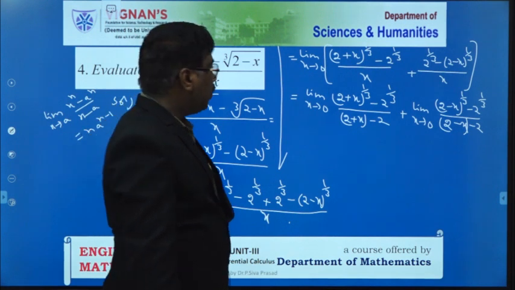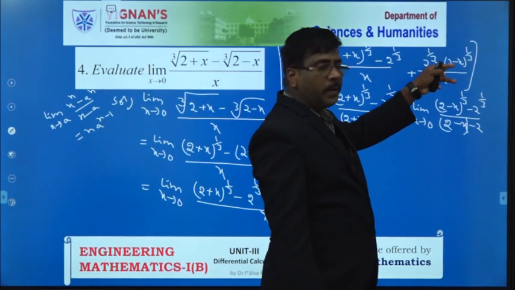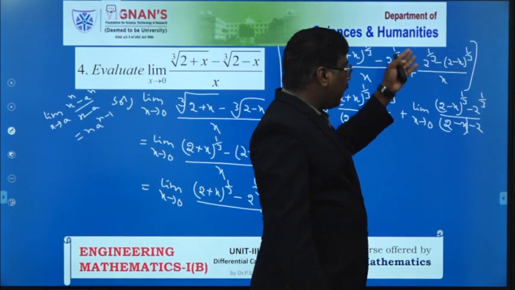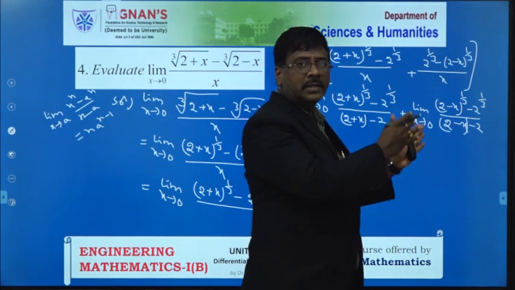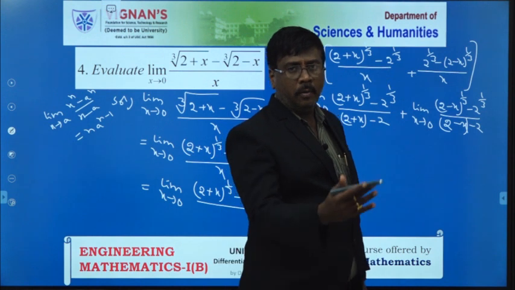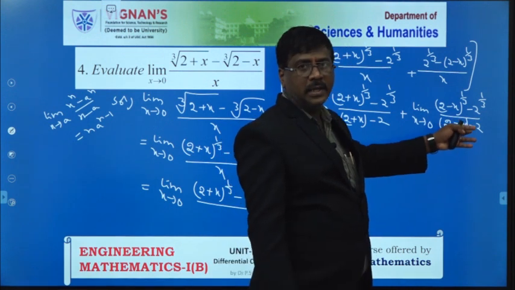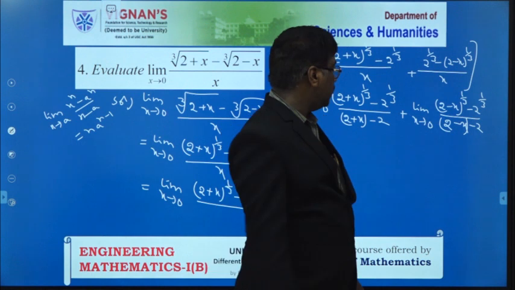All of you catch your point? While taking the minus common in the second function, I write that minus in the denominator of this fraction. After that I add and subtract 2 on both sides of this minus x. For our convenience you have to do it like this.